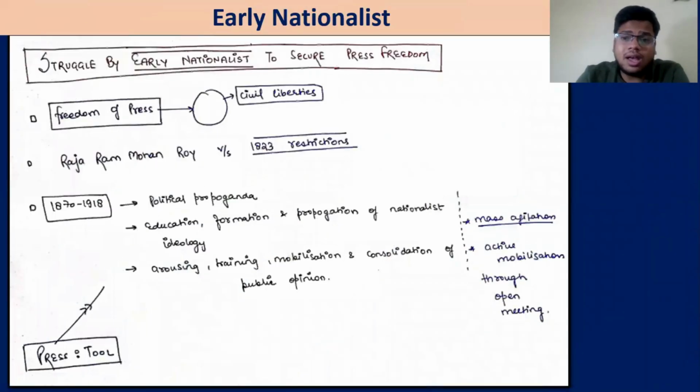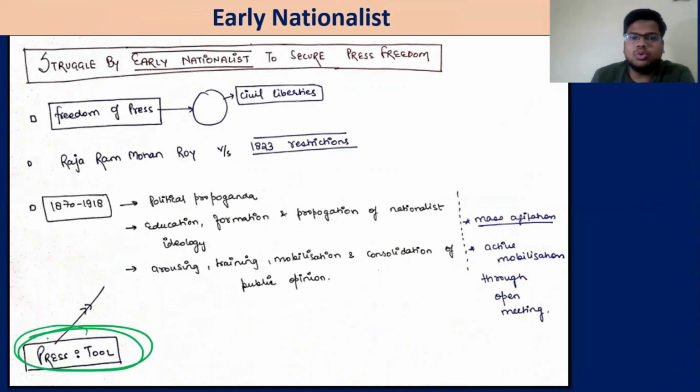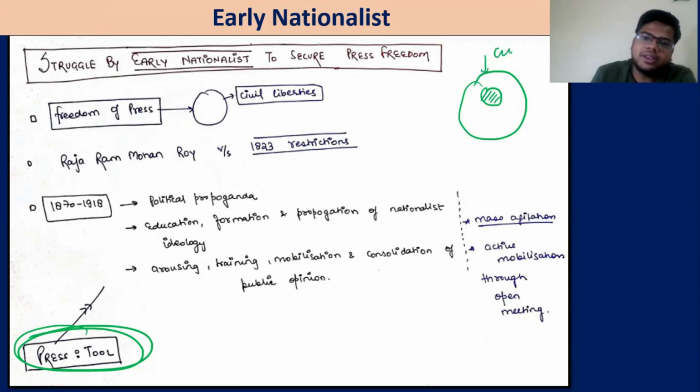Now, the early nationalists are coming, especially after 1857. How will they use the press? The press will be a tool in their hand. They considered the freedom of the press a very important component of civil liberties. So in their overall demand for improving the situation of civil liberties in India, they considered the freedom of the press a very, very important component.